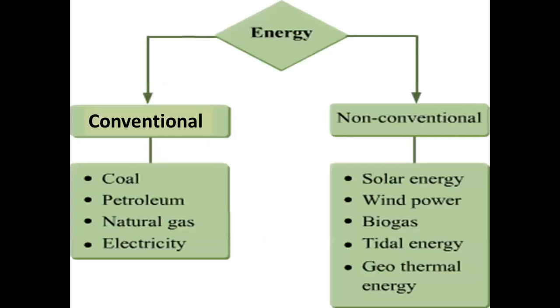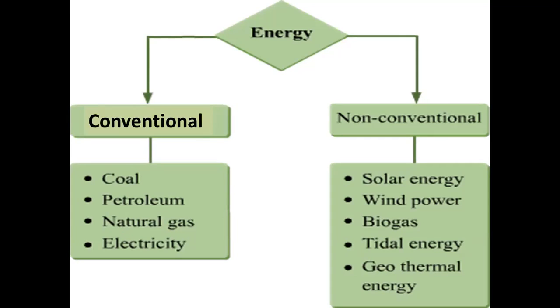Now, energy can further be classified as conventional sources of energy and non-conventional sources of energy. When we talk about conventional sources of energy, such sources have been used by human beings over a period of time, for example coal, petroleum, natural gas, electricity.